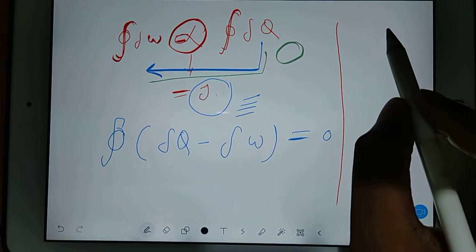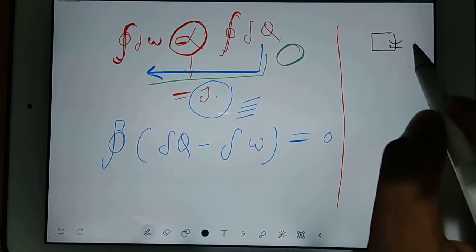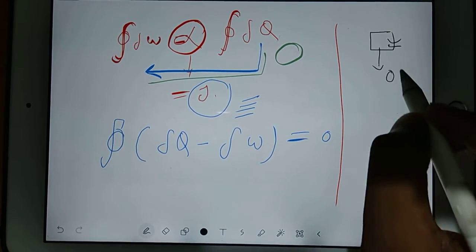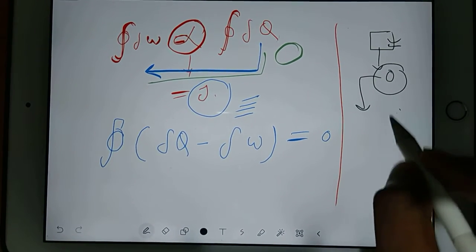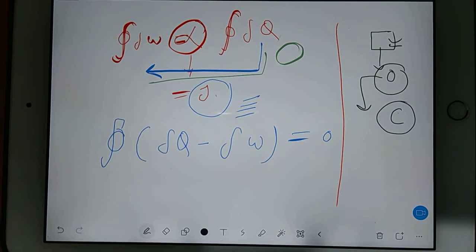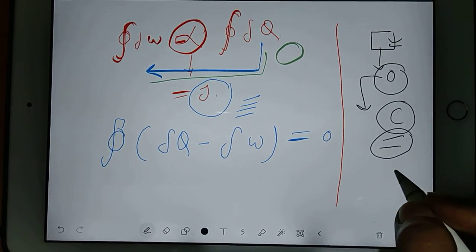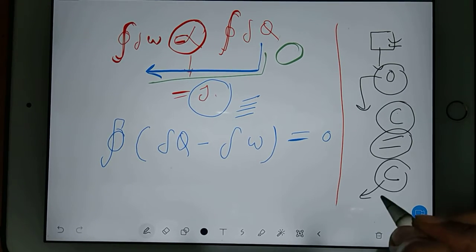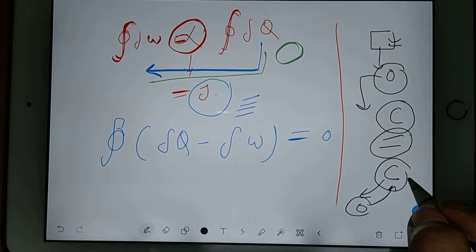Whenever you have a constant number, and if you differentiate the constant, you will be getting 0. But if you integrate the 0, you will be getting a constant. Guys, if you can recall, integration works this way.